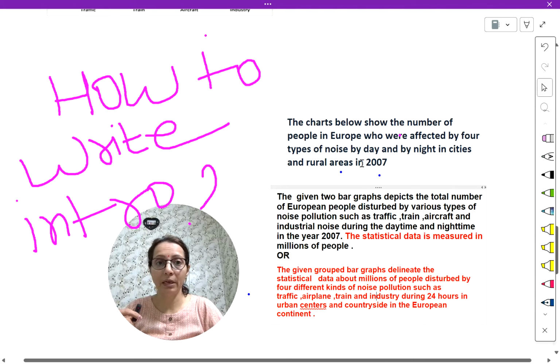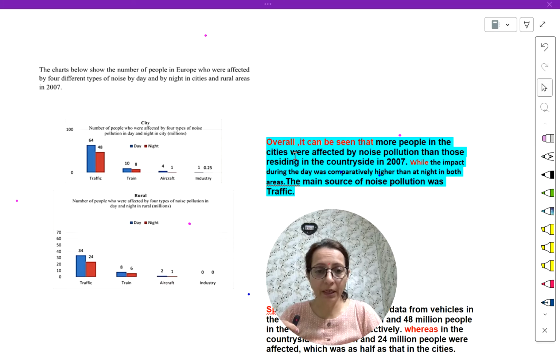Now overall paragraph, let's write it. Read this. Overall it can be seen that, we have already analyzed it within 5 minutes. Overall it can be seen that, this red line you can always use for any writing task 1. More people in the cities were affected by noise pollution than those residing in the countryside in 2007. So 2007 you can avoid, if you want. While the impact during the day was comparatively higher than at night in both the areas.